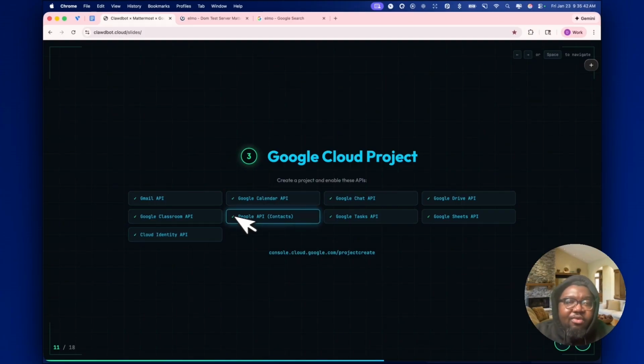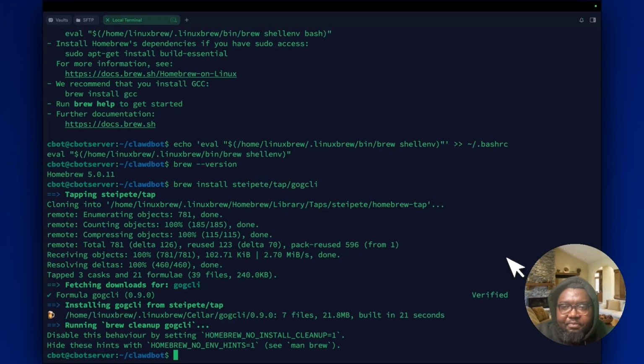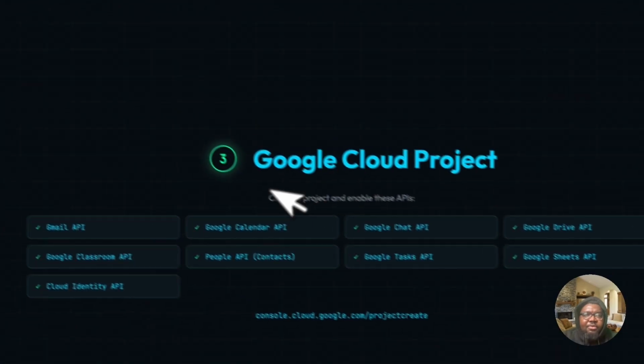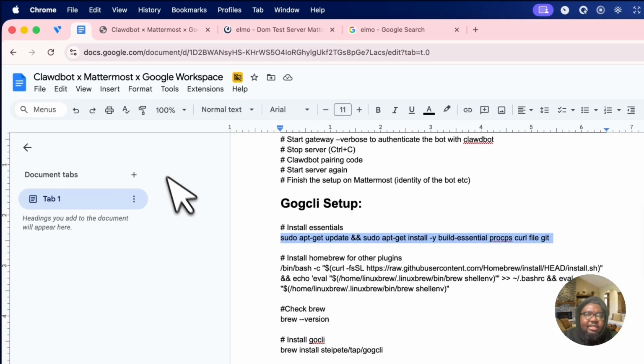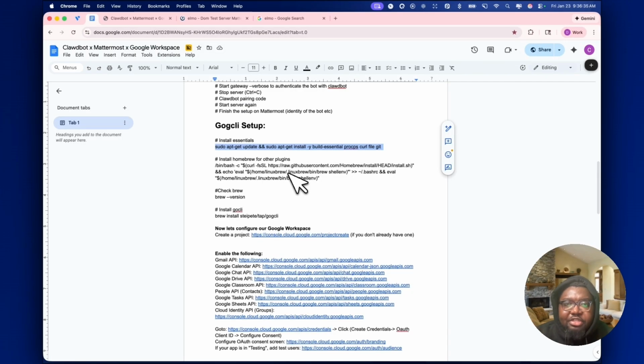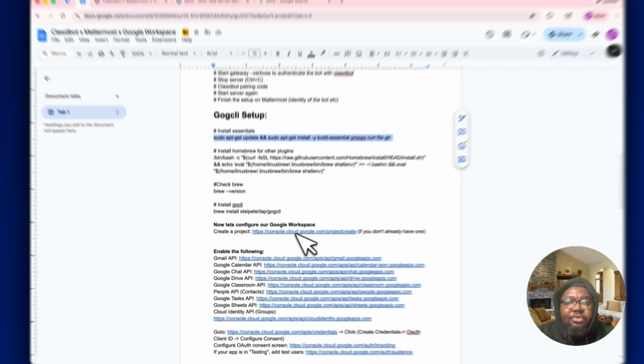Okay, so we're going to go through a very elaborate process. For this part of the video, you're going to have to pay very close attention because it's a little finicky, but it's doable. We're going to go through it and come out having set up Google Cloud, or the Google Workspace. For this part, I'm going to recommend that you use the supplied Google Sheets in the description of this video. The setup is going to happen through Google Cloud.